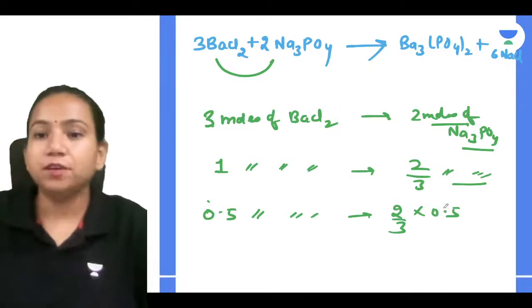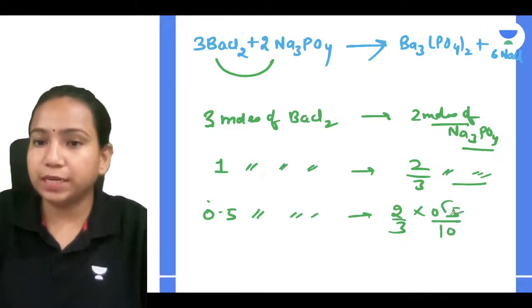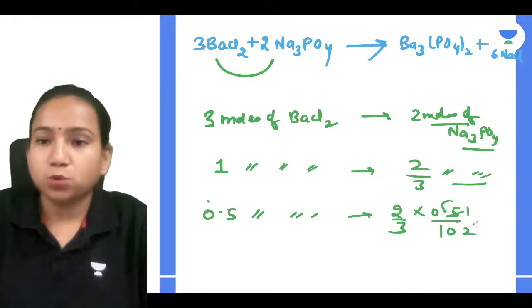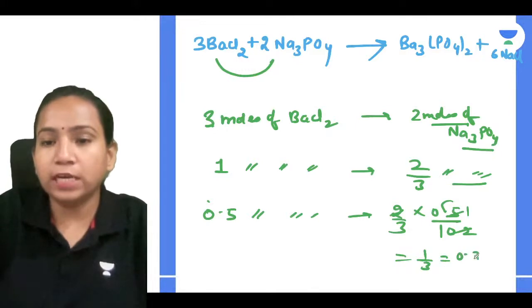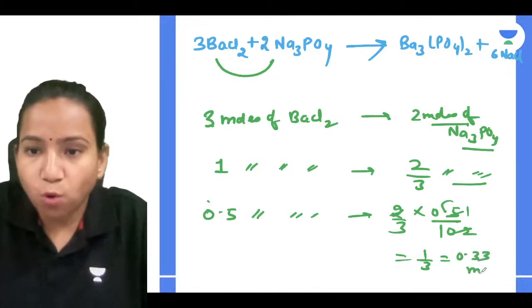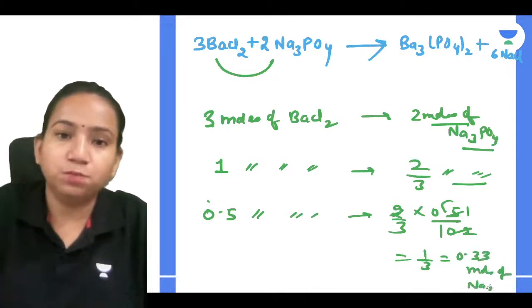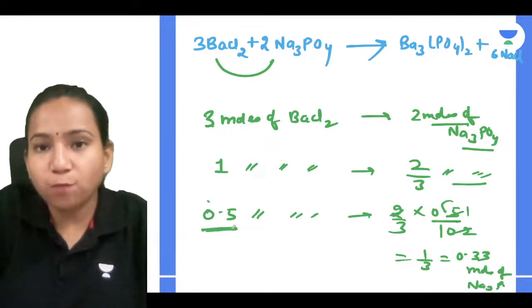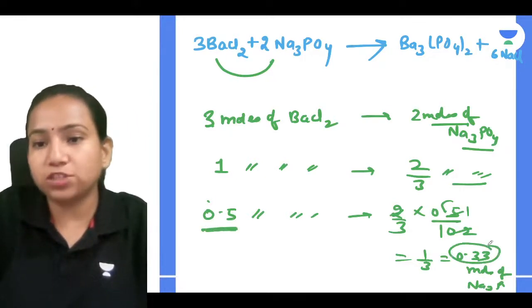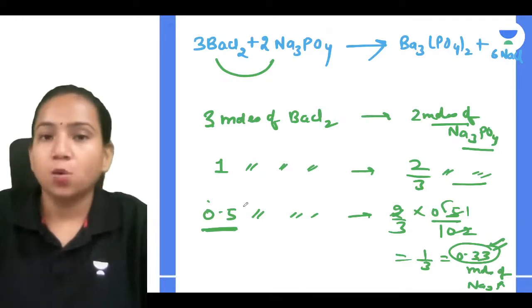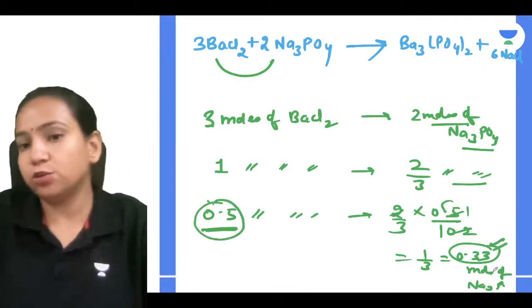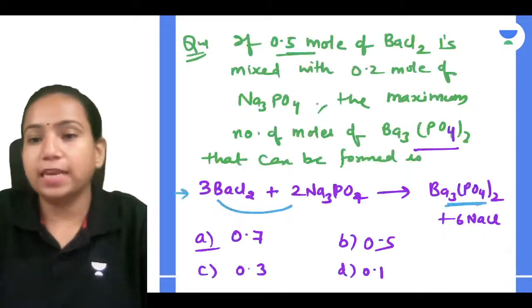So 0.5, if you remove the point, you will get 5 by 10, which is 1 by 2. So 1 by 2, 2 and 2 you will get 1 by 3, and you will require 0.33 moles of Na3PO4. So with 0.5 moles of BaCl2, you require 0.33 moles of Na3PO4. Yes or no, Riddhima, Anubhav, everyone?